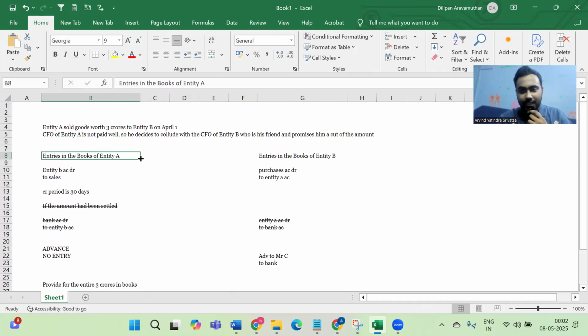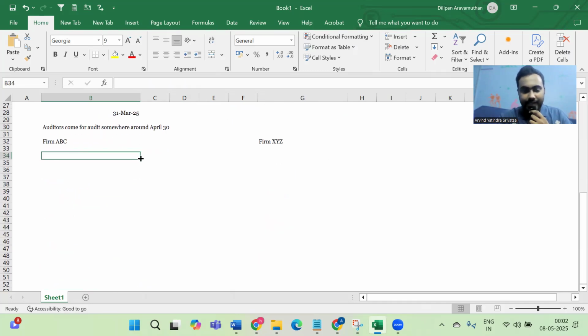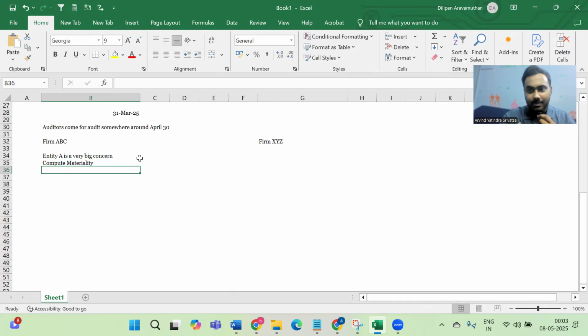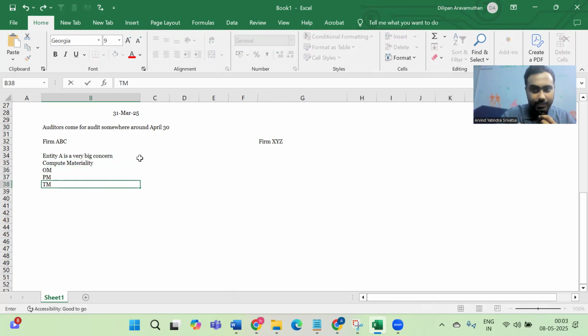But let's say, as I was telling you at the start, entity A is a very big concern. So let's say they compute materiality for the purposes of their audit. So there are three materialities. One is your overall materiality, one is your performance materiality, one is your triviality materiality or your de minimis sum.